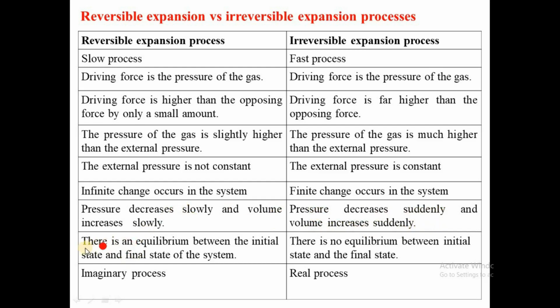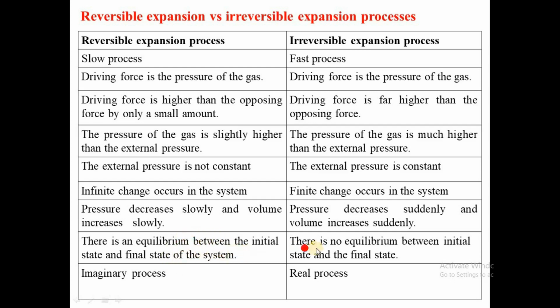Now, there is an equilibrium between the initial state and the final state of the system because you have a reversible expansion. A reversible process should have an equilibrium between the initial and final state, because this process also should be reversed from the final state to the initial state.